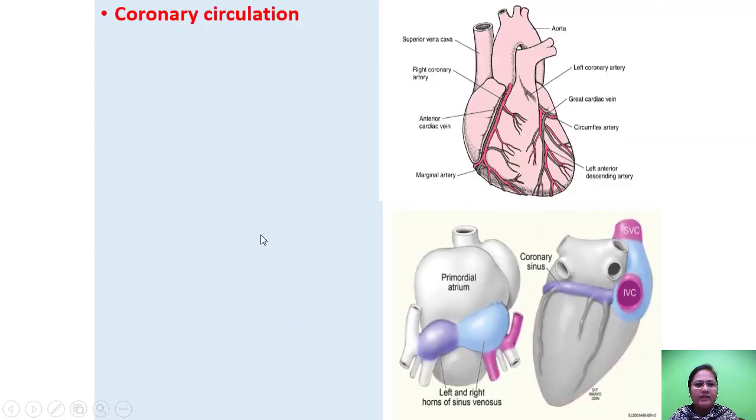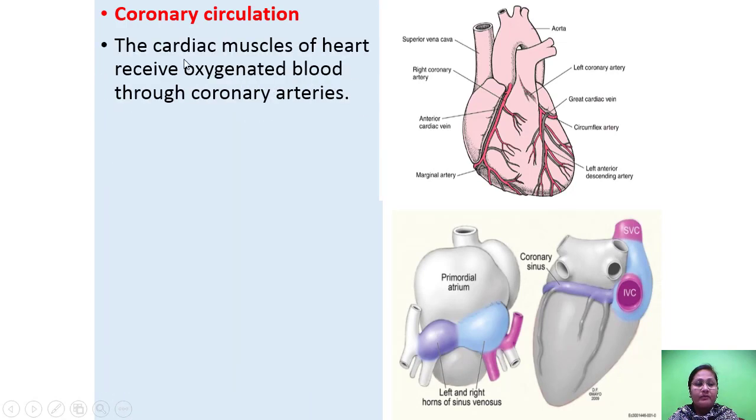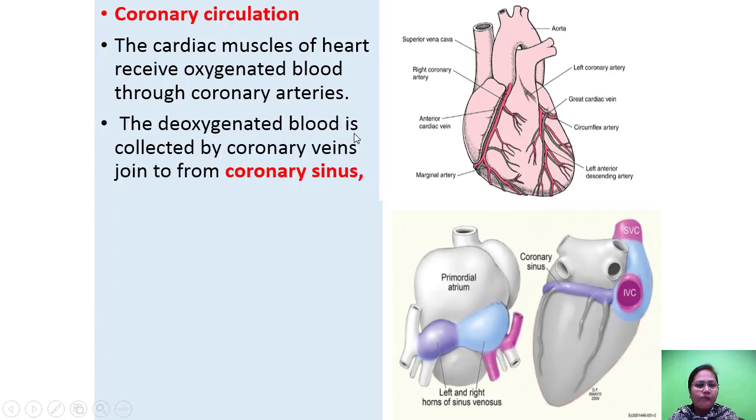Now this is coronary circulation. The cardiac muscle of the heart receives oxygenated blood through the coronary arteries. The deoxygenated blood is collected by coronary veins and joins the coronary sinus.